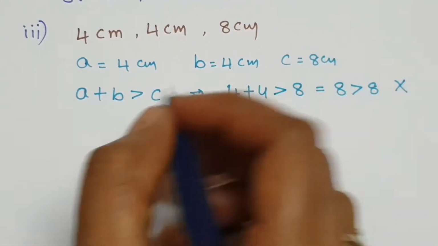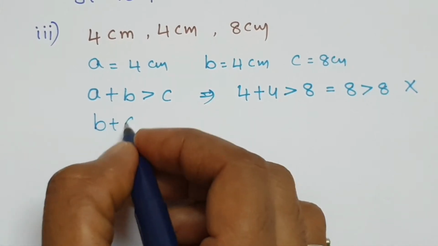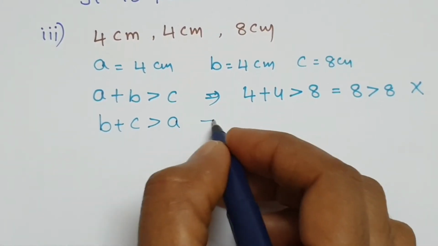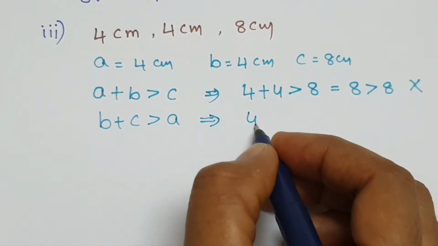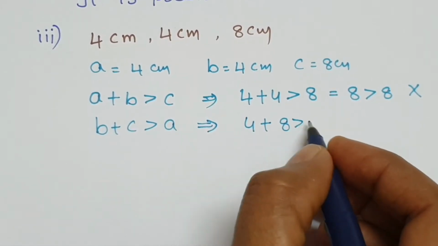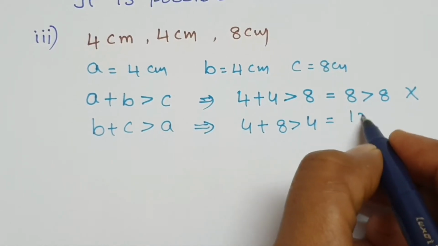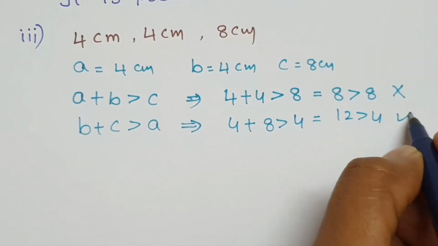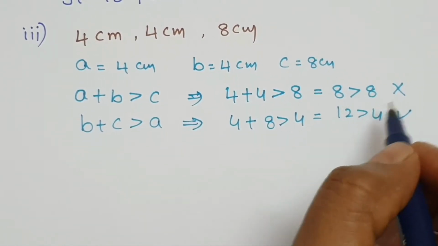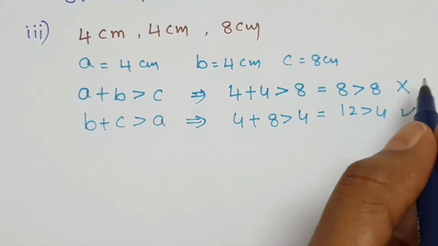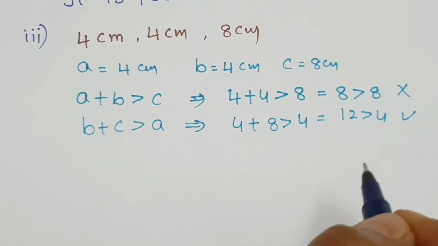This is false. Next, b plus c is greater than a. B means 4, C means 8, is greater than 4. 4 plus 8, 12 is greater than 4. So this is true. But whatever it is, one condition is not satisfied. This is not possible to form a triangle.